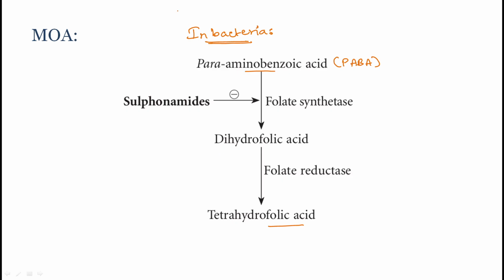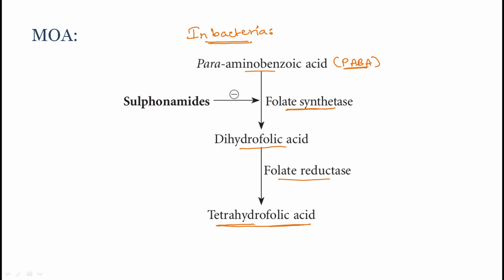If there is a bacteria in our body, this is a normal metabolic pathway in that bacteria, right? PABA is converted into dihydrofolic acid in the presence of folate synthetase, and after that this dihydrofolic acid, in the presence of folate reductase, is converted into tetrahydrofolic acid.